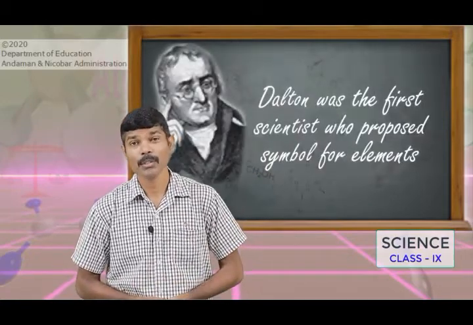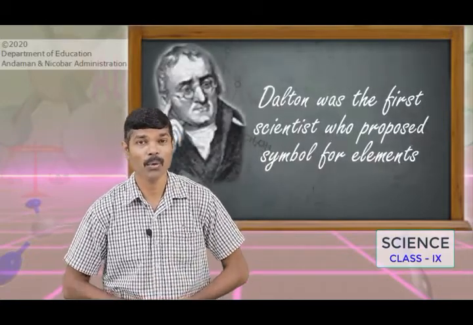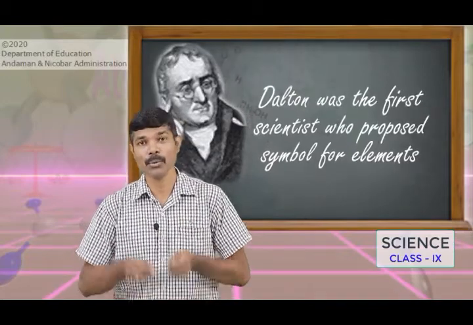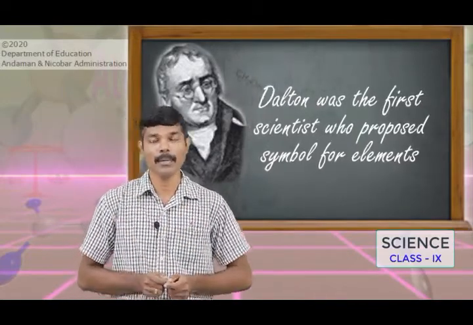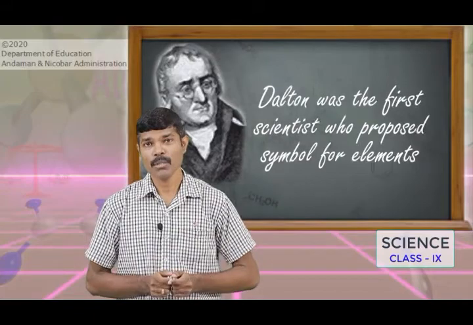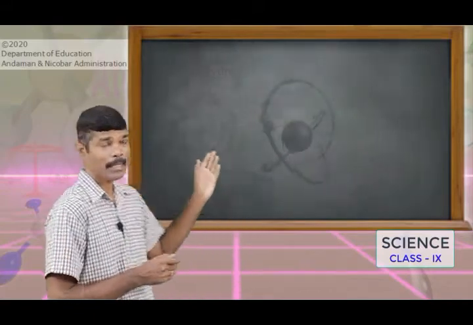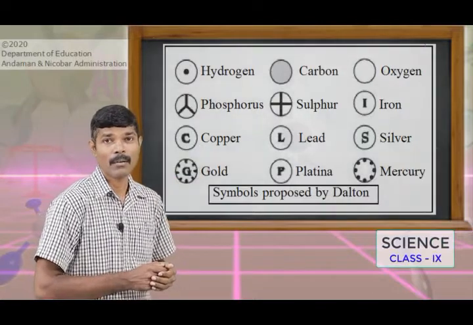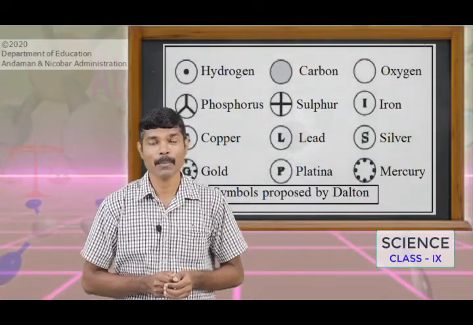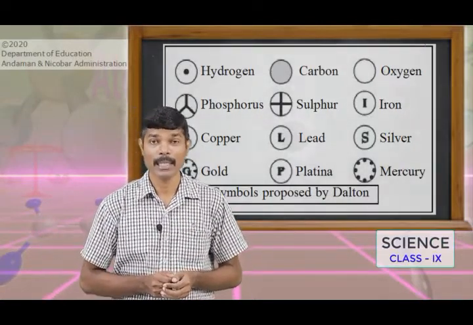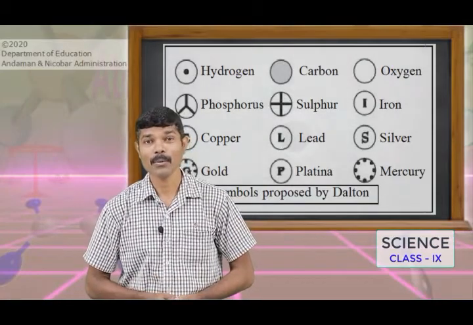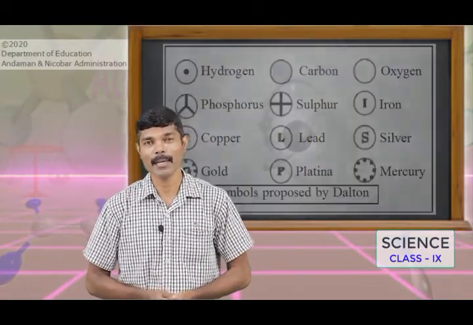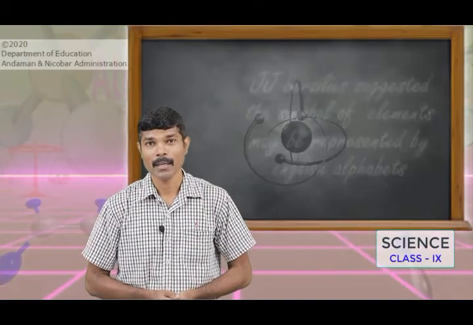Children, Dalton was the first scientist who was very interested in giving symbols to the elements. He used to give the symbols. See here, these are the modern day symbols of different elements proposed by John Dalton. Now we will see how the symbols of different elements are represented.